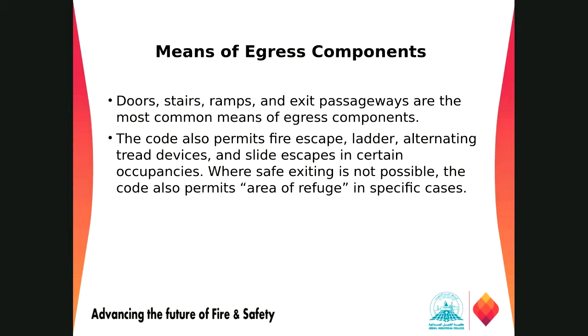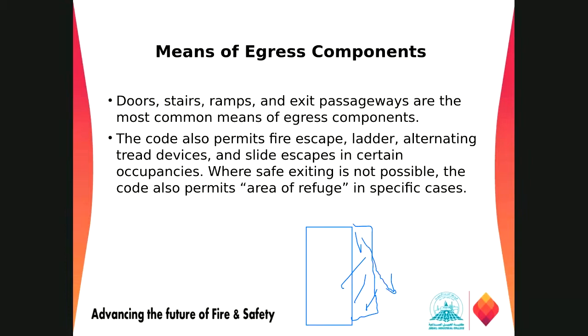The code also permits fire escapes, right? Fire escape ladders, alternating tread devices, and slide escapes in certain occupancies. In some of the occupancies, there are fire escape ladders built on the outside, although it is not possible in new construction, but still it is there, so that a person can go outside in case of fire.